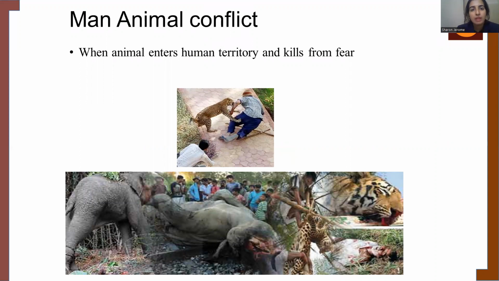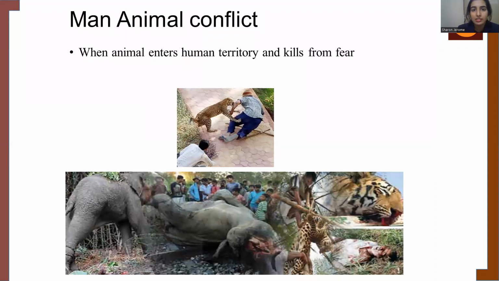So when they come back to their natural home, they are entering human territory. When wild animals enter human territory, there is of course a conflict between man and animal. So either a man gets killed or an animal gets killed.